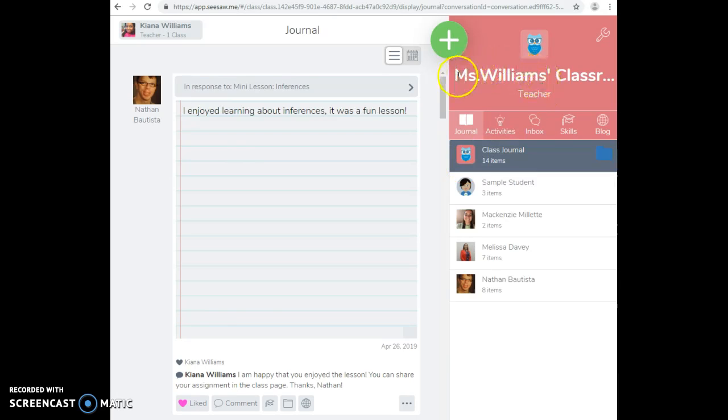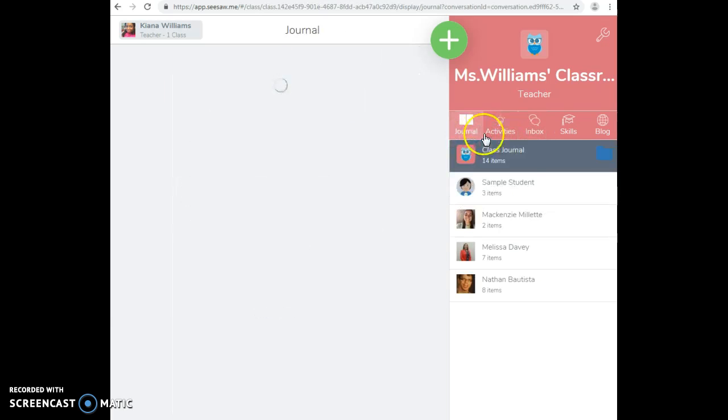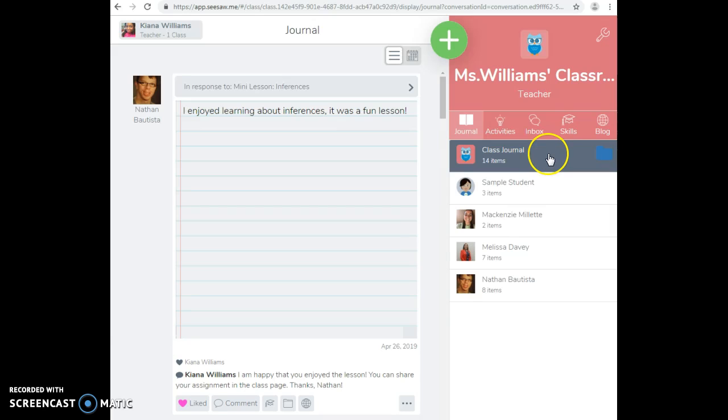My classroom description is right here, Miss Williams' classroom, and I also have a picture of me here so that you can see my face, so you know that you're in the right class. On Seesaw, you can post announcements primarily in the inbox and journal tabs. I use the journal tabs to communicate with my classroom.